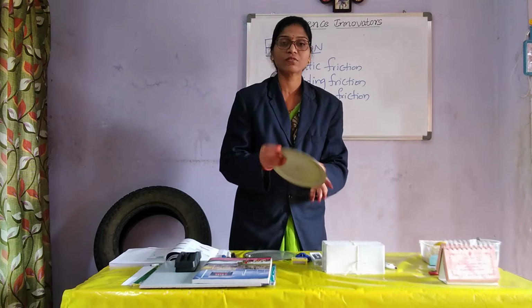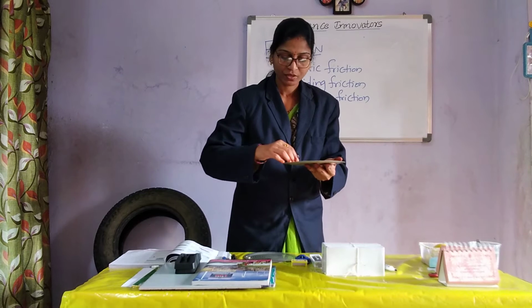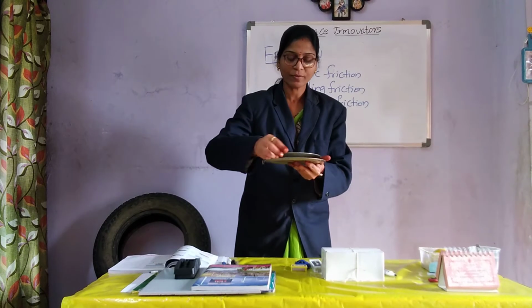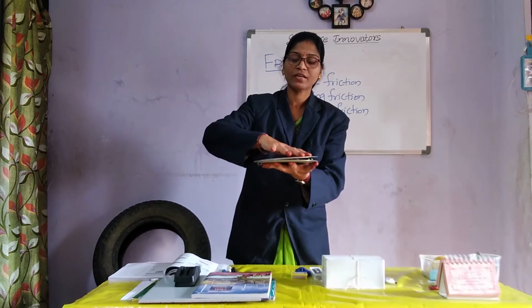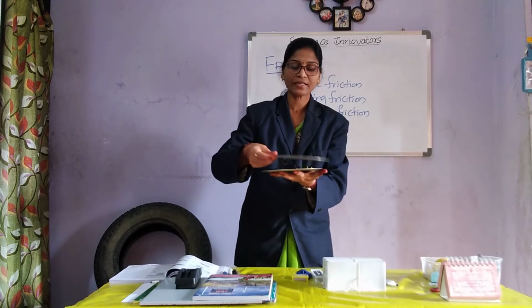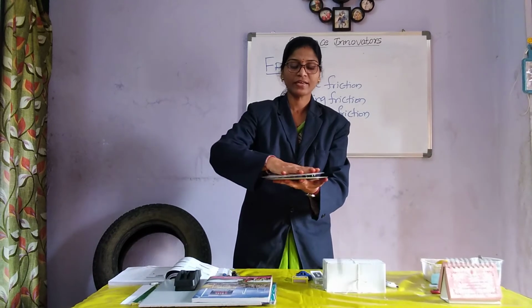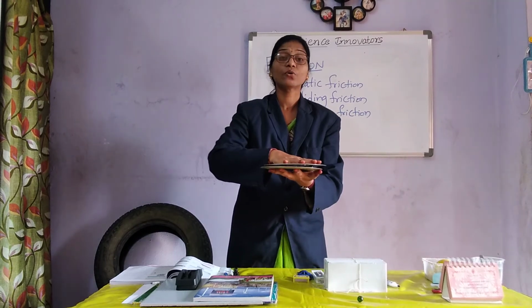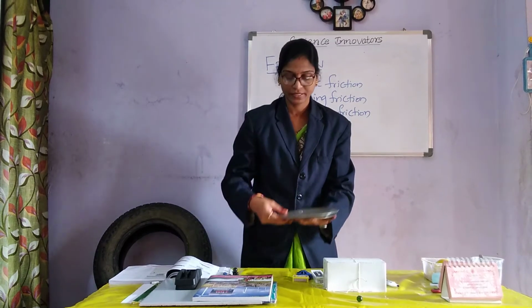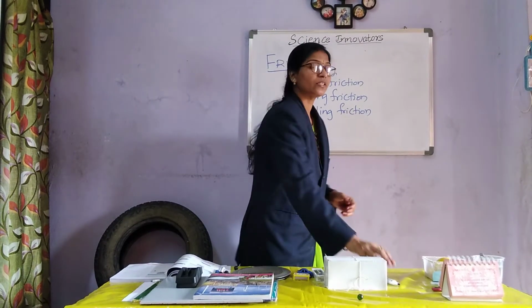But when I put small marble stones between them, these marble stones, which are round in shape, support the lids, and they move easily one on the other. Why? Because they act as ball bearings, moving easily on one another. So this is rolling. With rolling, the friction decreases. In this manner you can see rolling friction.